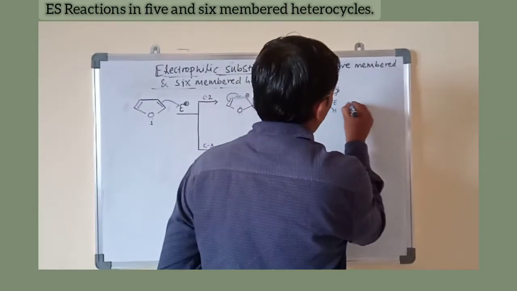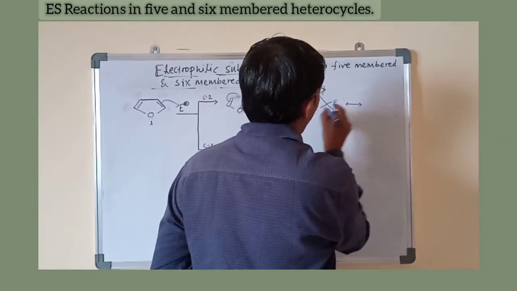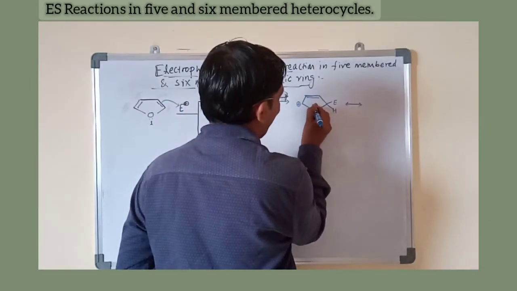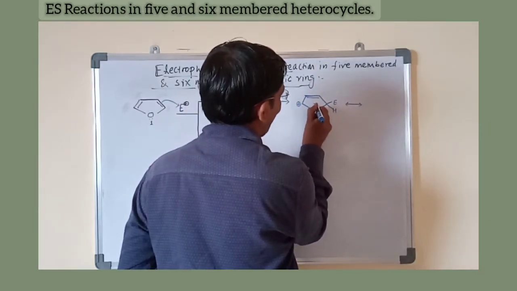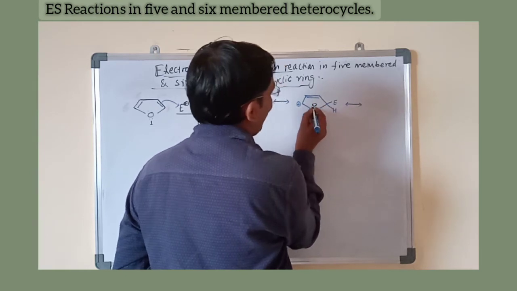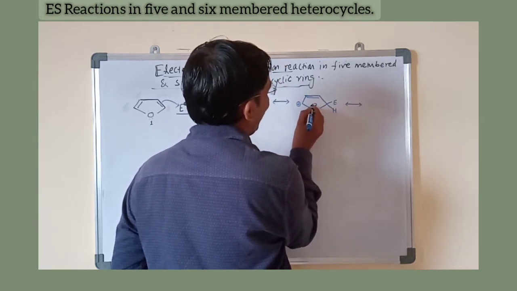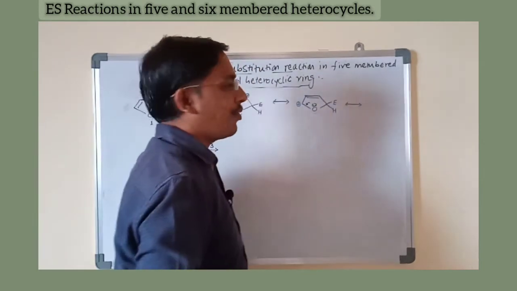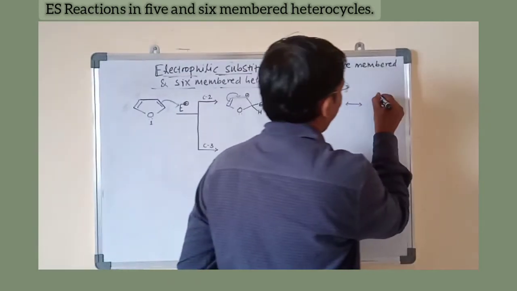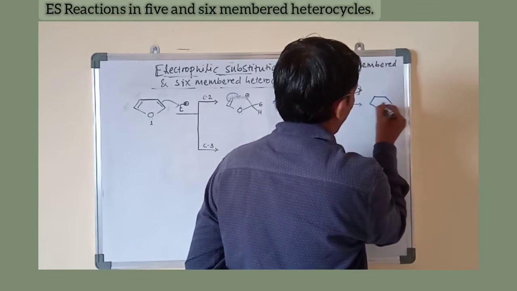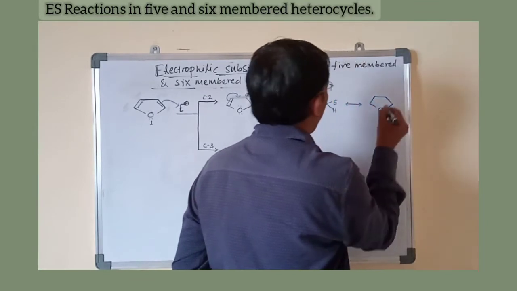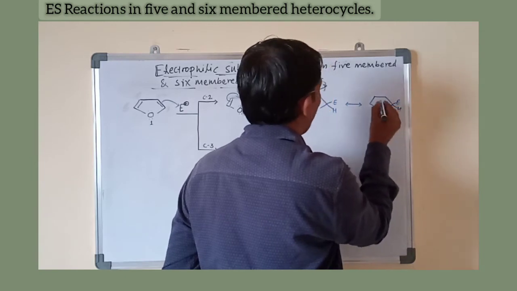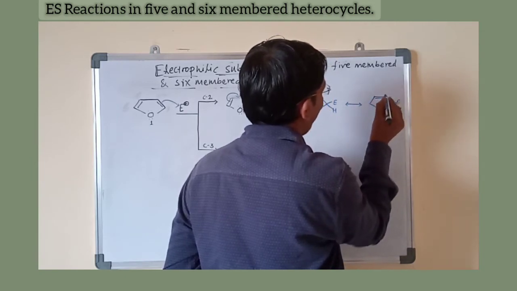Again that positive charge and the lone pair which is present inside the ring are conjugated. This lone pair now forms a double bond here and stabilizes that carbocation. Then this is the electrophile E, this proton as it is, this double bond here.